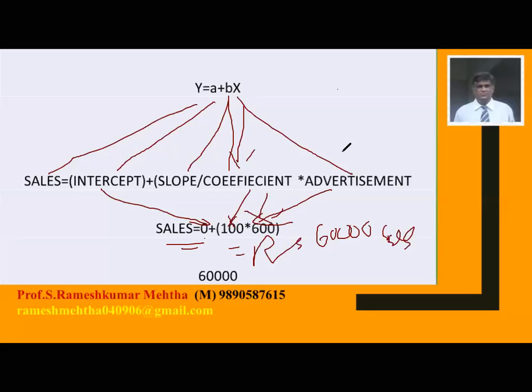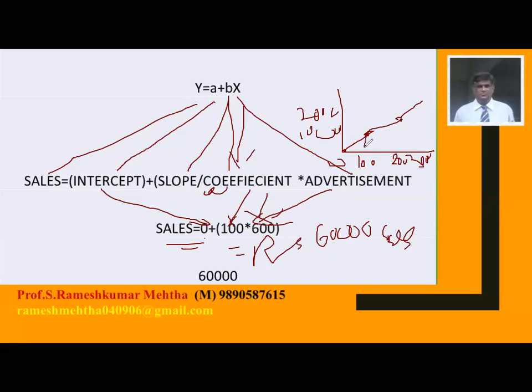Now what is this coefficient? For example, I wrote here the advertisement was 100 crores, 200 crores, and 300 crores, and my sales were 10,000 crores, 20,000 crores, like this. The starting point was 0, then it came here, then here, and the line goes like this.